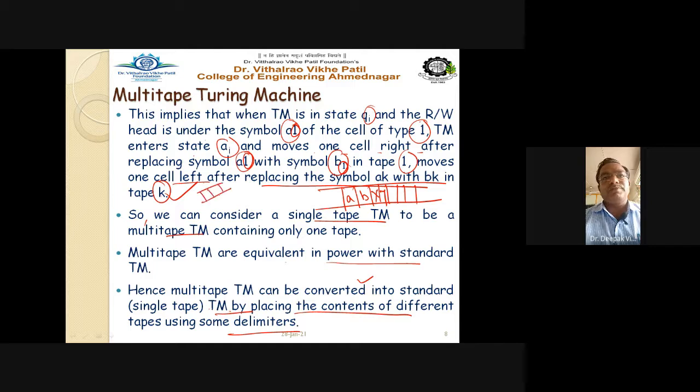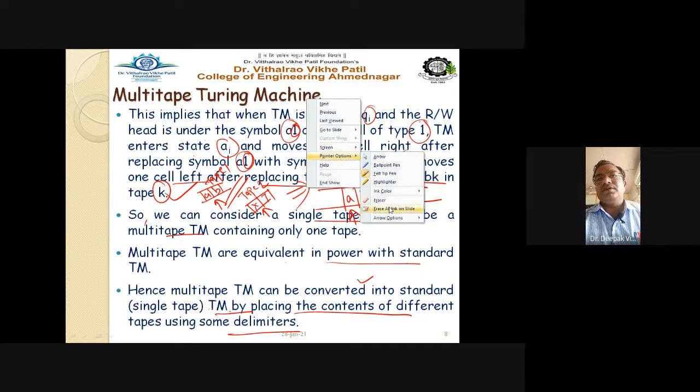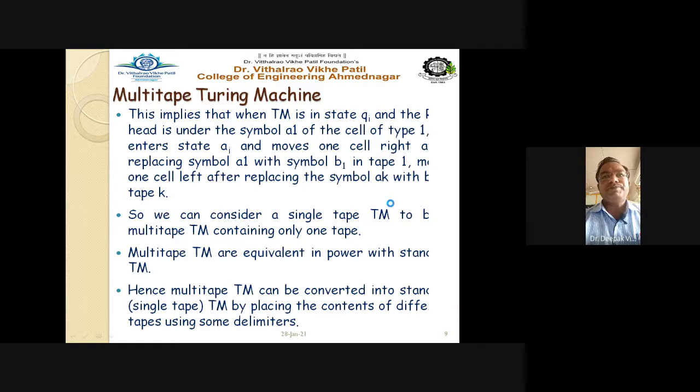So here suppose two tapes are there. AB is on one tape, and say for example XY on another tape. This is nothing but input tape number 2, and this is my tape number 1. This can be integrated on a single tape, but you have to give some delimiter here. Suppose a semicolon or a hyphen or double dots, and I can write XY here. So combine it, and you will get a single tape configuration, our simple Turing machine configuration. Getting this point? So there is no difficulty at all while converting one type into another type.